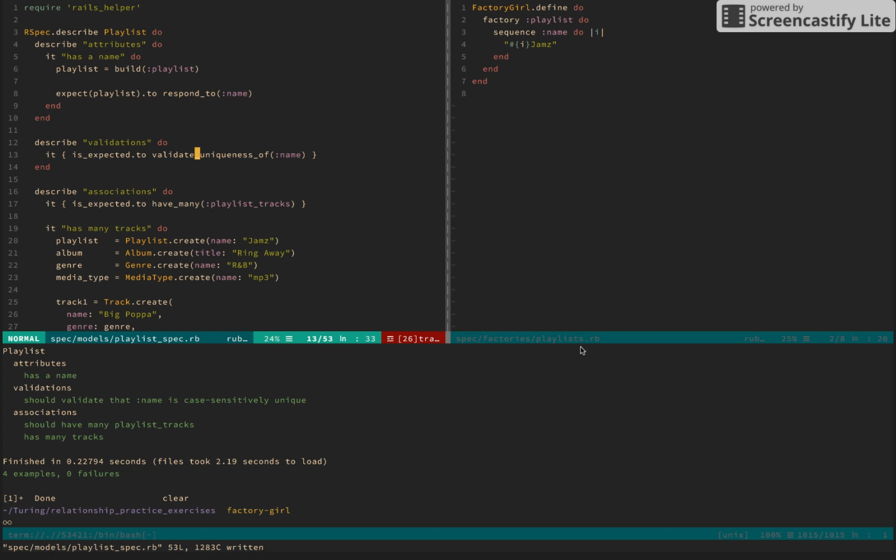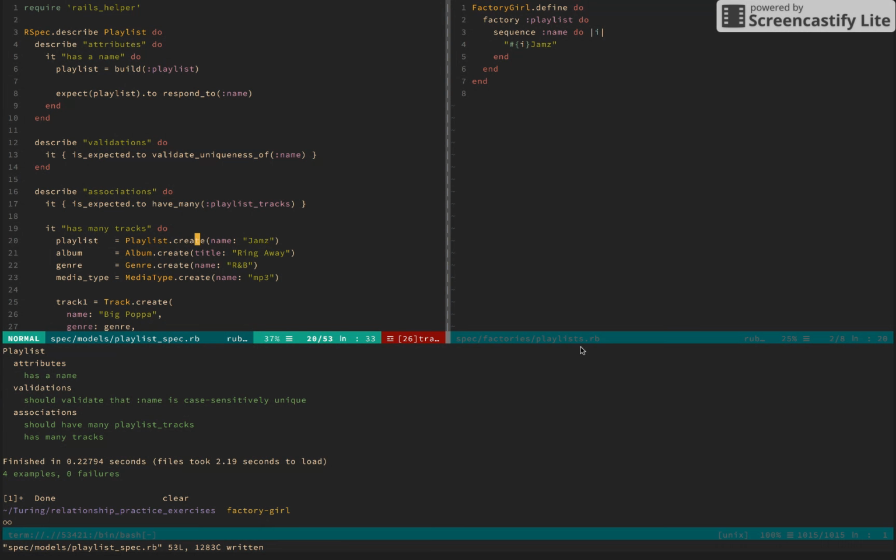Who's ready to rock? We just got this test to pass. We have the playlist with an incrementing name with its integer. It is expected to have many playlist tracks. So again, feel free to take your time to get acquainted with the database. We have a many-to-many relationship between playlists and tracks. But the scope of this is FactoryGirl, so let's dive into that.